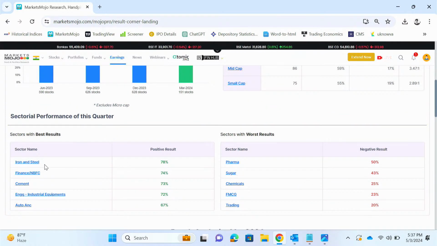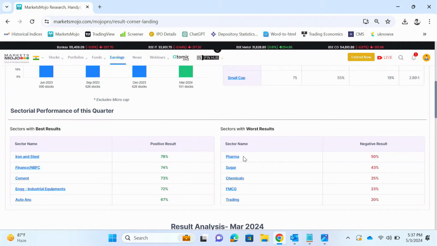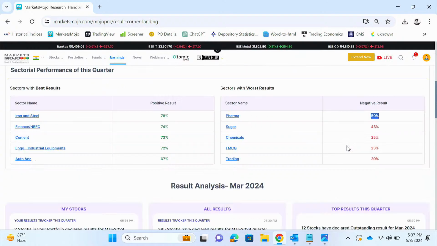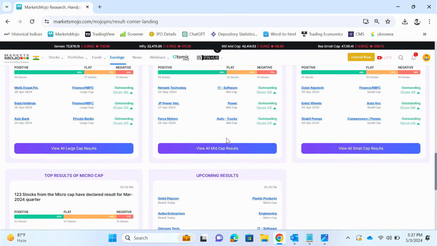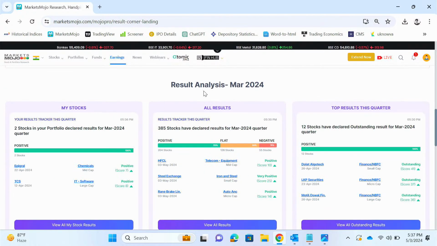So you can see iron and steel, finance, NBFC. These 5 sectors have given good positive results, whereas pharma, sugar, chemical, FMCG, trading, these 5 sectors are the worst performing. So you can see from pharma, 50% of the companies have given bad results. Similarly, you can have a result. You can just view this page for more result analysis.